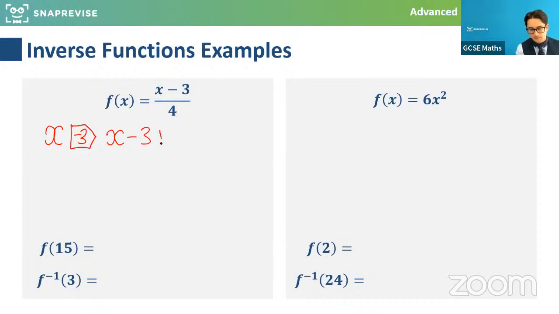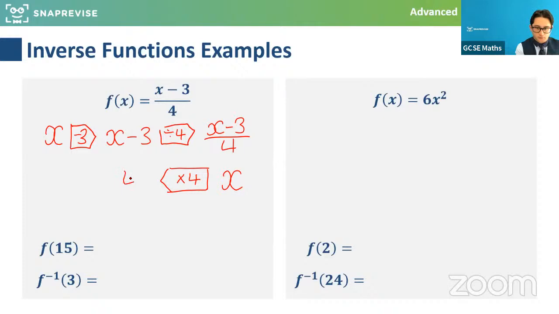And then what it does is it divides it by 4. Now, if you guys want to work out what would happen if I substituted 15 in as the input, and while you're doing that, I'm going to write the reverse process on here of what the inverse function will be doing. What would be the undoing process?